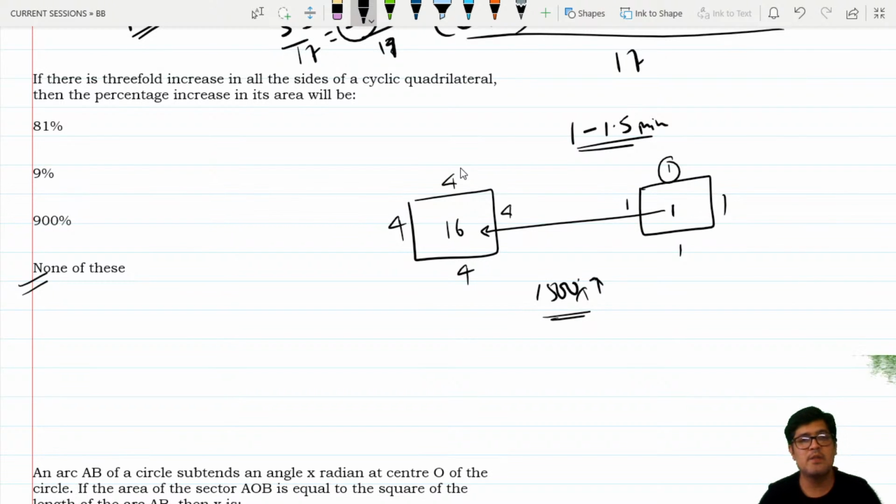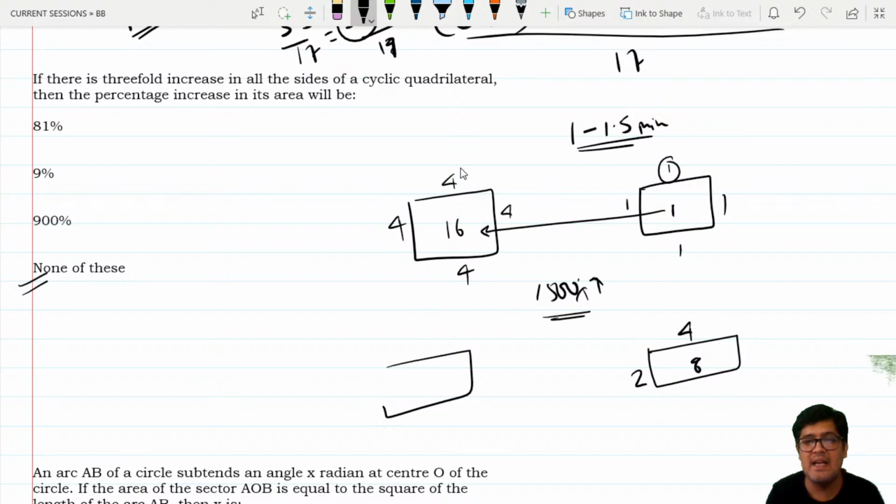Again, I can solve this by assuming sides as A, B, C, D and then making them 4A, 4B, 4C, 4D. No. The question says a cyclic quadrilateral, could be any kind. If you are not convinced with this, rectangles are cyclic. Assume the sides as 2 and 4, the area is 8, make it 4. So the sides become 16 and 8, the area becomes 108, and what is the increment here? Find that out.